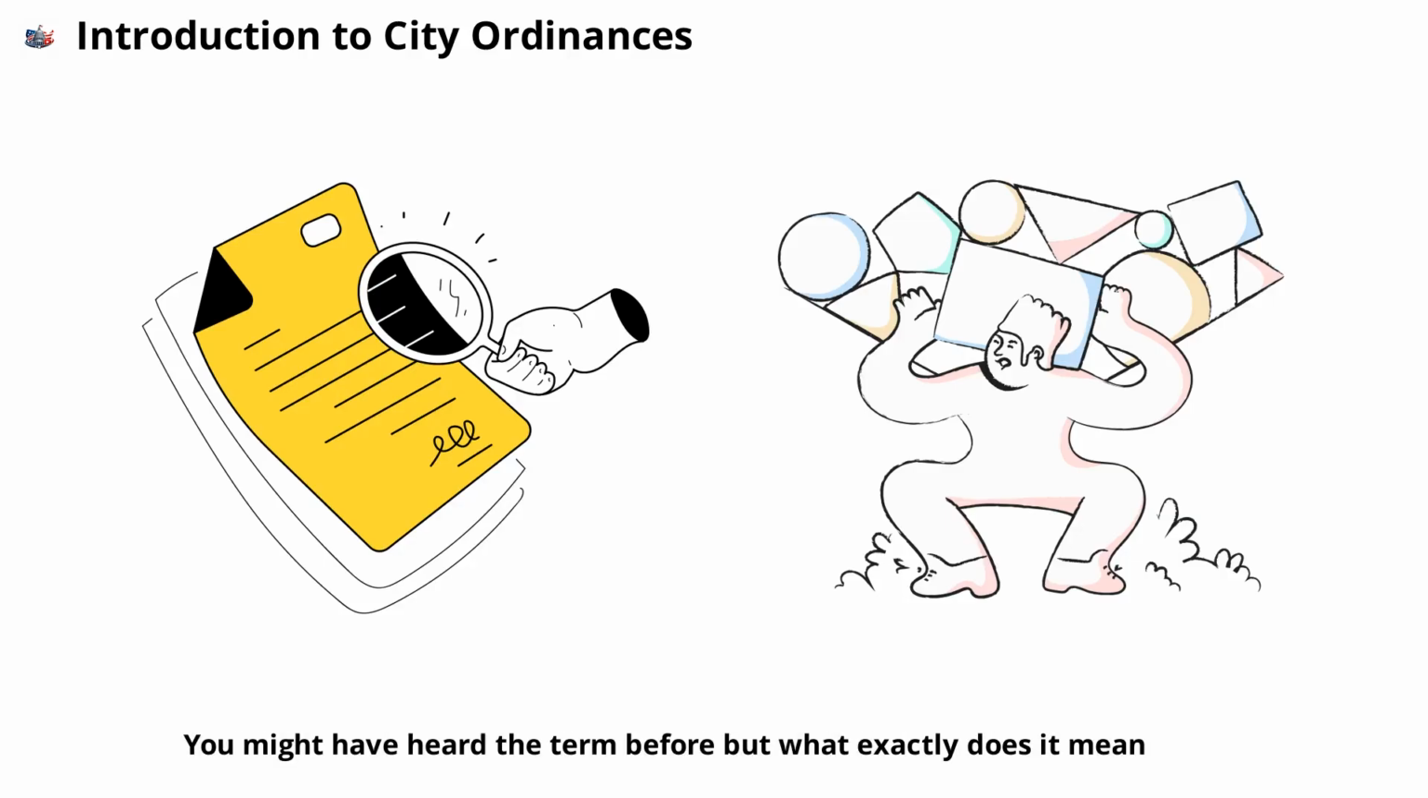You might have heard the term before, but what exactly does it mean? City ordinances are local laws or regulations passed by a city's governing body. They're designed to address issues specific to the community, such as noise levels, pet ownership, or building codes. These rules help keep neighborhoods safe, clean, and orderly.